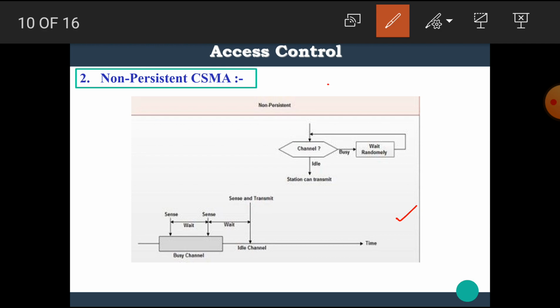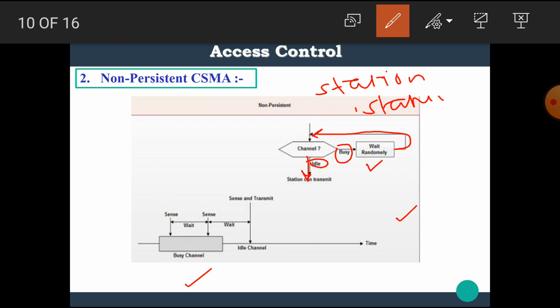Here we can see that the station which wants to transmit data first checks the status of the channel. If the channel is idle, then it transmits its data, and if the channel is busy, then it waits randomly for a specific amount of time, and after that time it again checks the status of the channel. This is illustrated in this figure.